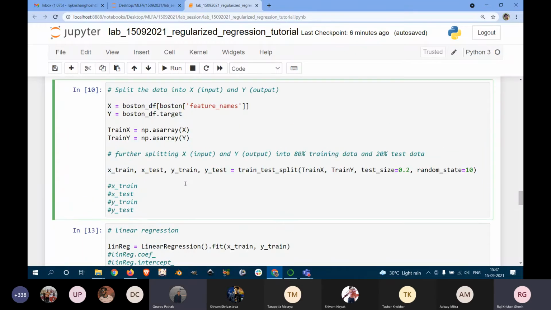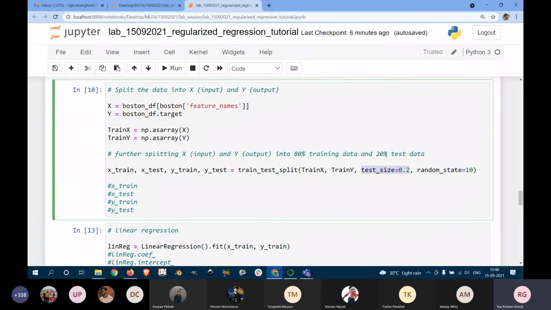Could you repeat once again what random state is for? Okay, so say in this train X, I have the numbers 1 to 10. If I put a test size of 0.1, then one of those 10 numbers will be in the testing, and the others will be in the training.